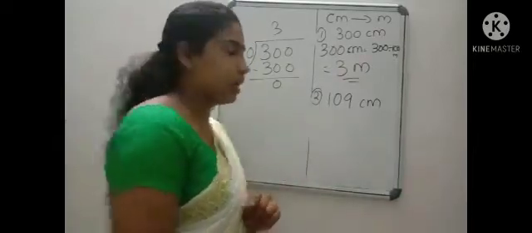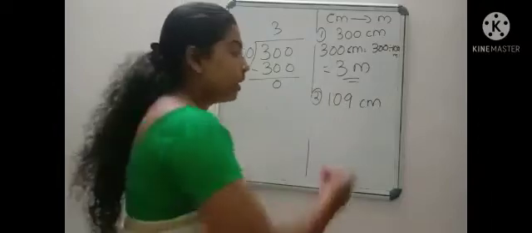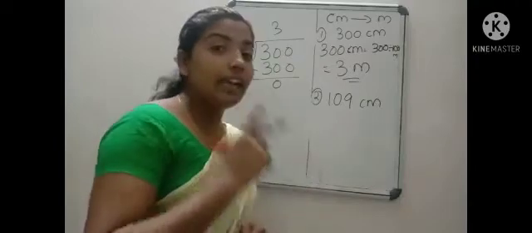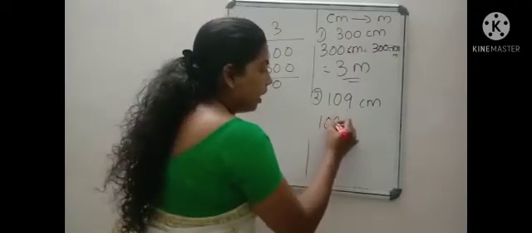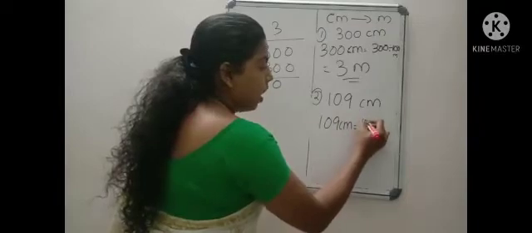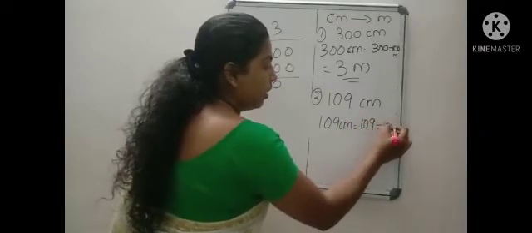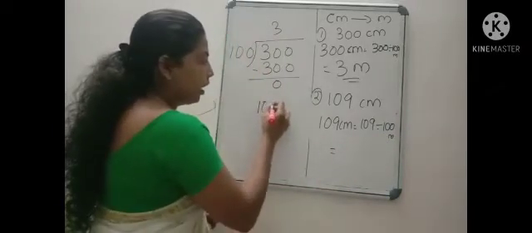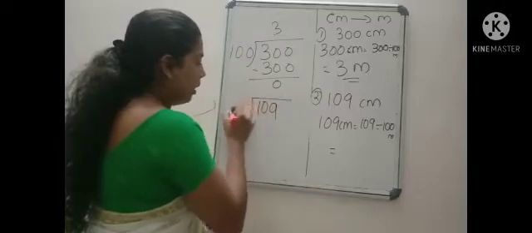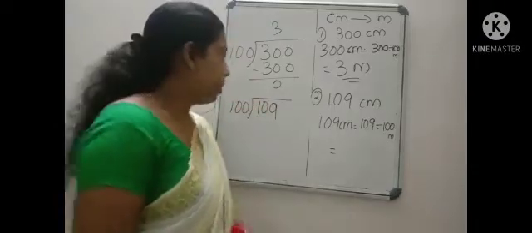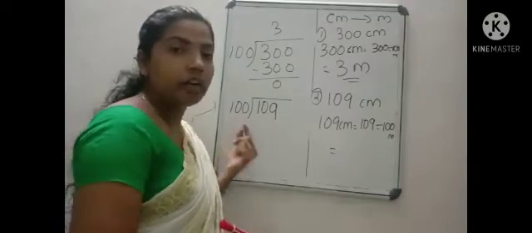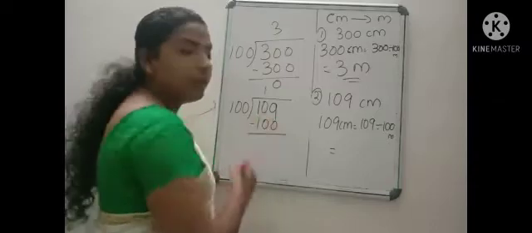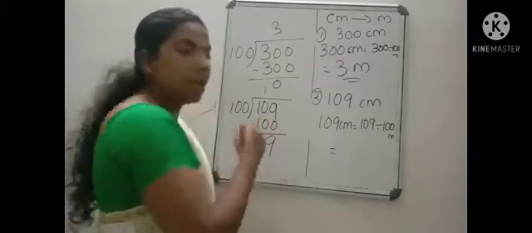Now a similar question. 109 centimeter. Now it is centimeter, and we have to convert centimeter to meter. So we have to divide with 100. So 109 centimeter is equal to 109 divided by 100 meter. In 109, how many times does 100 go? Only one time. One time 100. And now when we subtract, we get remainder 9.